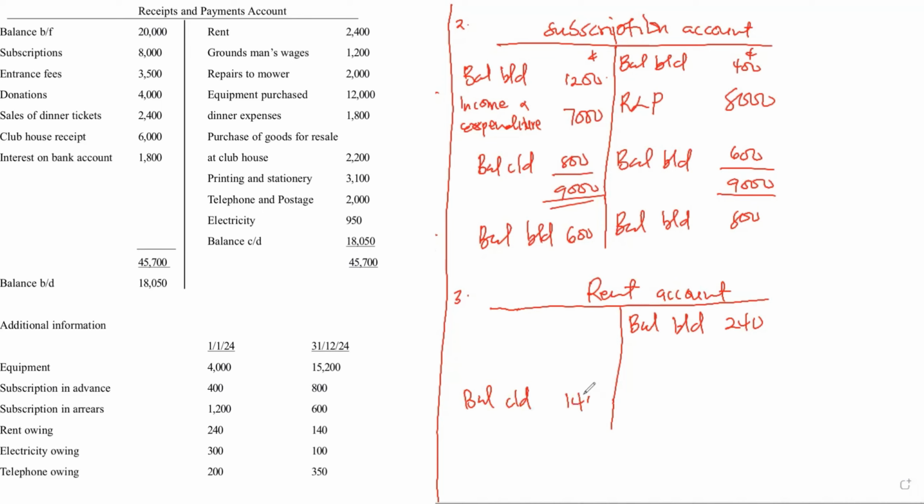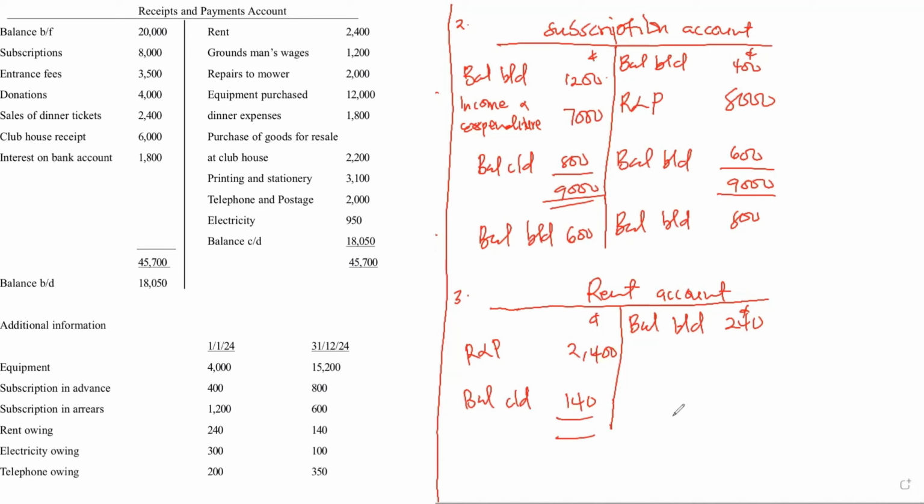After recording the balances, you move to the receipt and payment account to check how much was paid for rent. Rent is on the credit side of the receipt and payment account, and it was 2,400. Since it is on the credit side of the receipt and payment account, it means the receipt and payment account will come to the rent account on the debit side, which is 2,400. So when you finish, then you balance it.